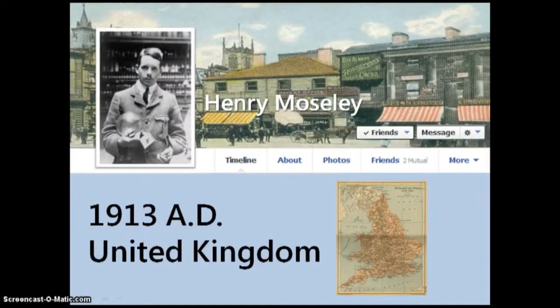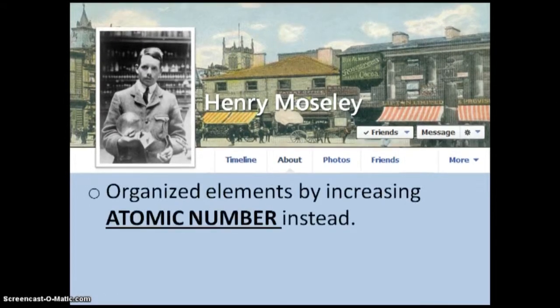There we have Henry Moseley. Let's visit his Facebook profile. He is from the United Kingdom around 1913. And he came and kind of tweaked the table a little bit by organizing the elements instead by increasing atomic number. Now you remember from a previous unit, atomic number identifies the element by telling us the number of protons present in the nucleus of that atom.